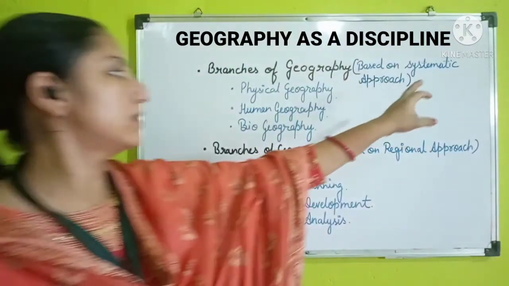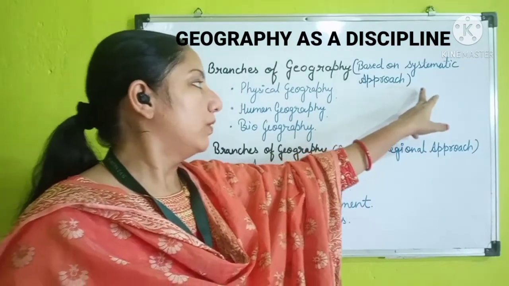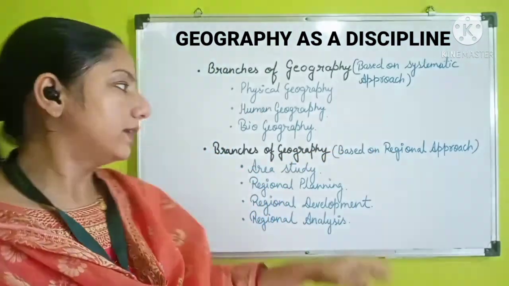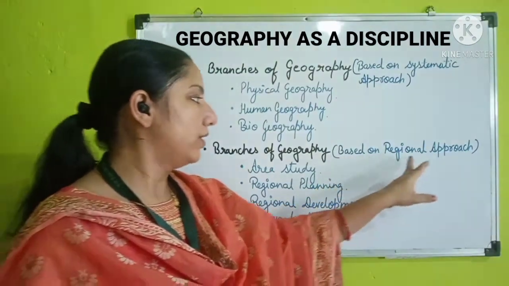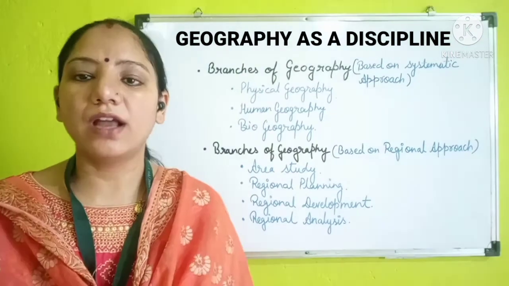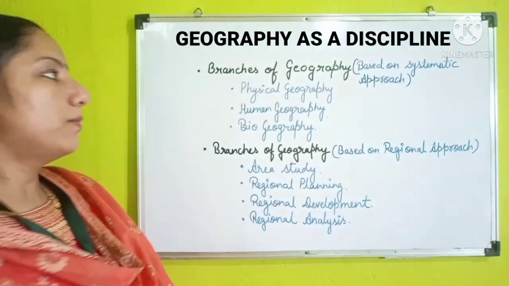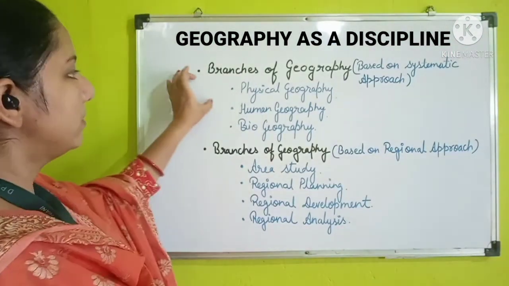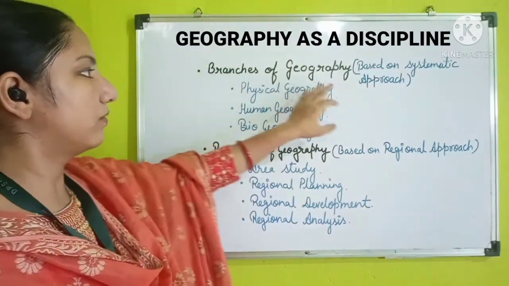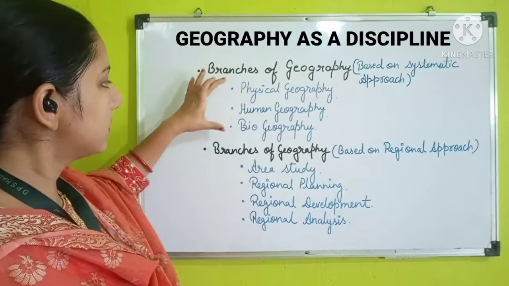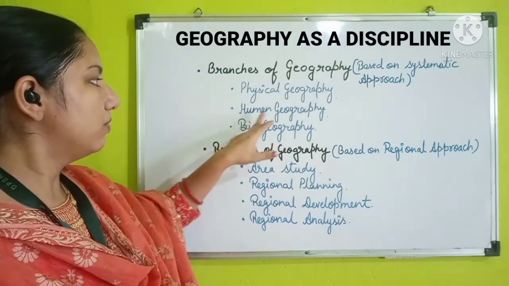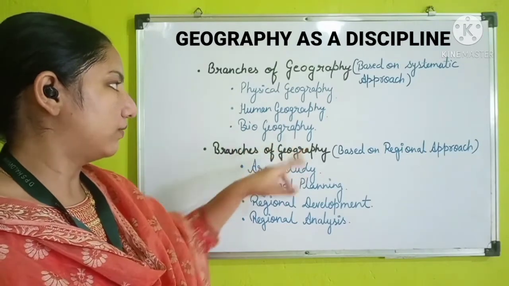First is the systematic approach, which was given by Alexander von Humboldt, and the second is the regional approach, which was given by Carl Ritter. In these approaches we will study a few branches of geography. In the first approach, the systematic approach, we will study three branches: physical geography, human geography and biogeography.